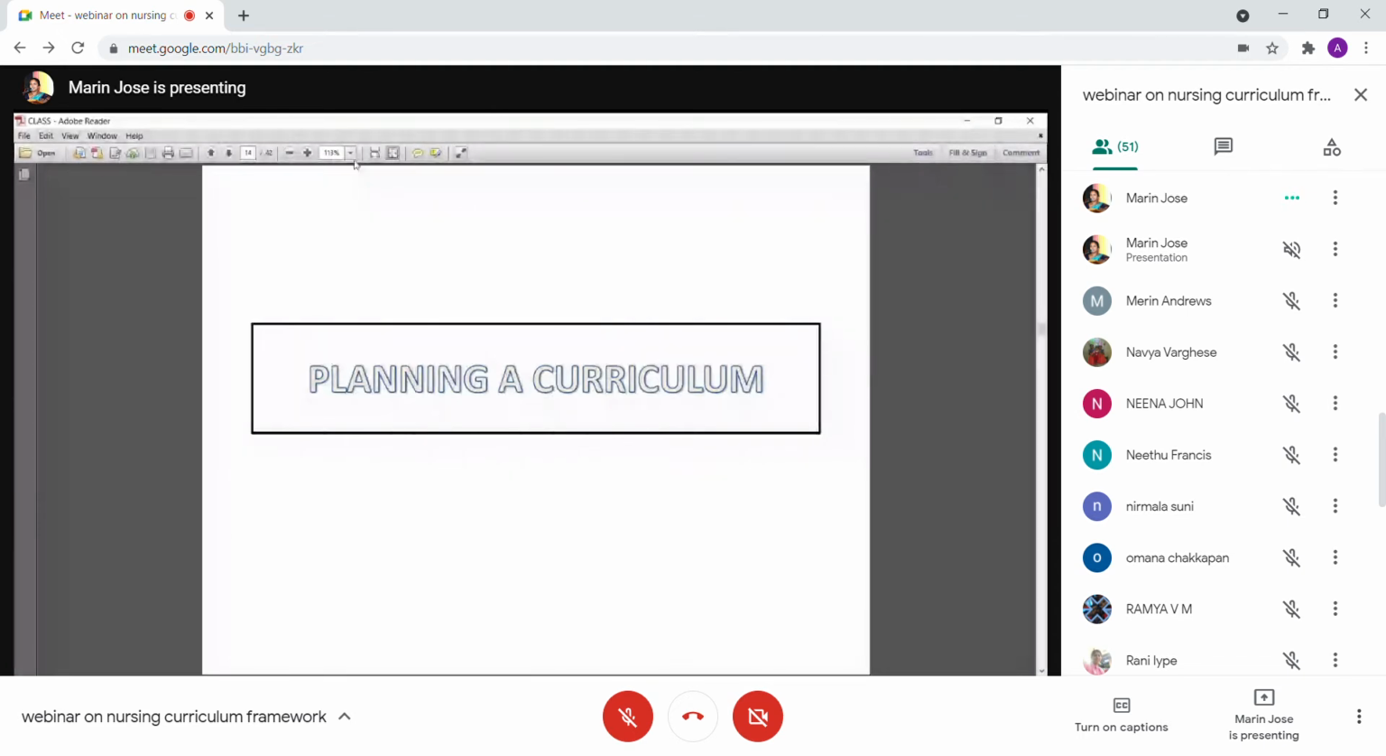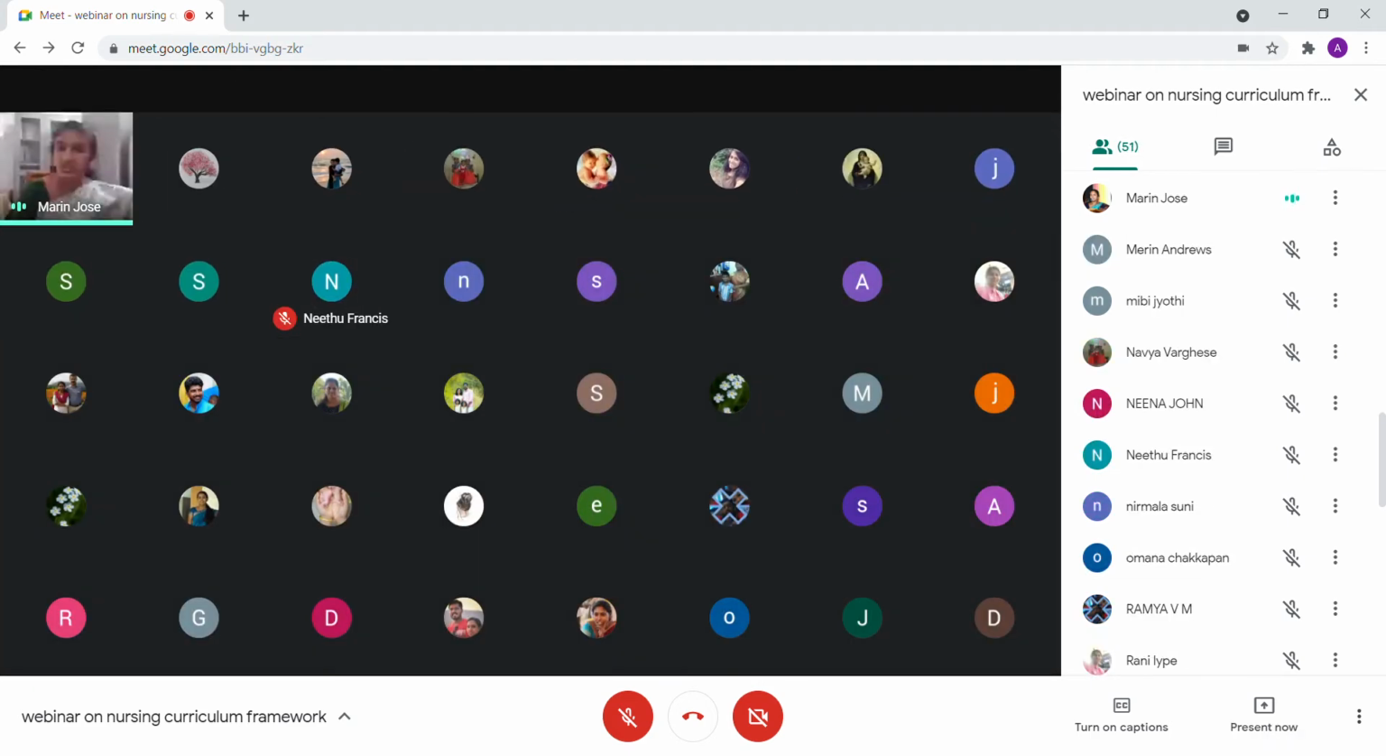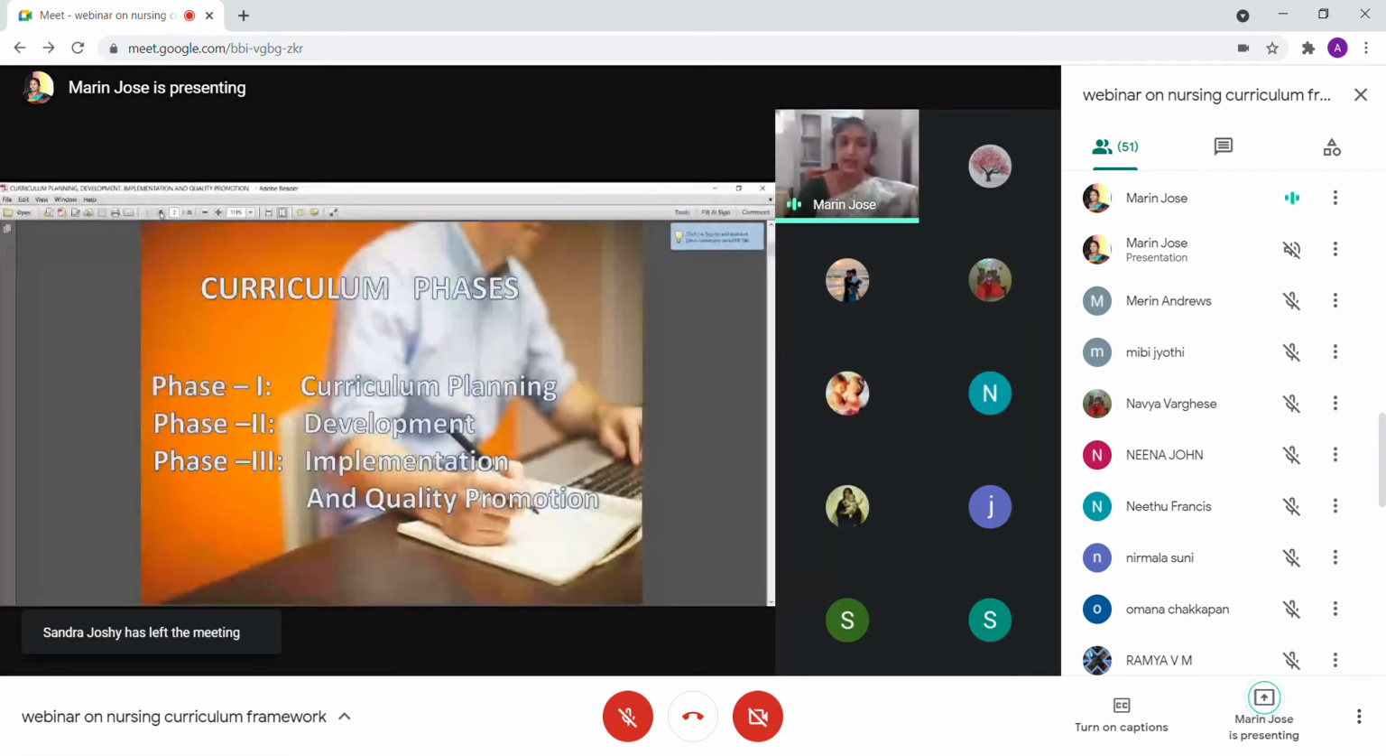Usually, we know that for every curriculum construction or for every curriculum design, we have 3 parts or 3 steps. So it begins with the curriculum planning, then we will move to the curriculum development, and the third phase is the implementation and quality promotion.